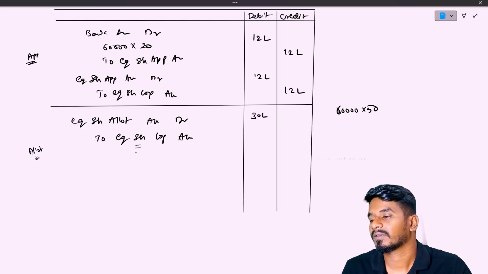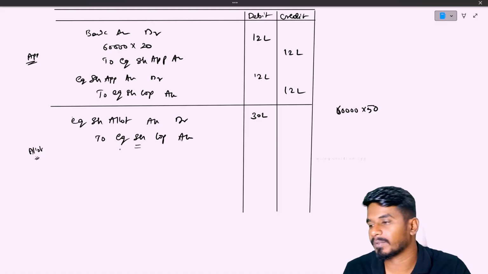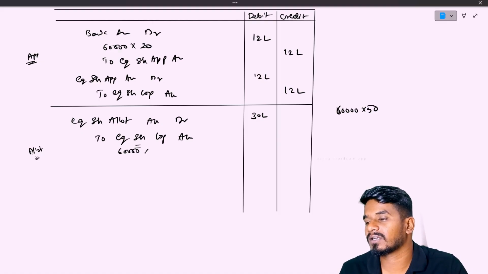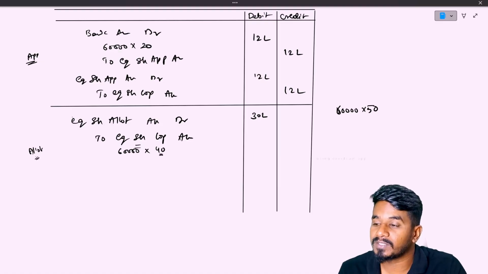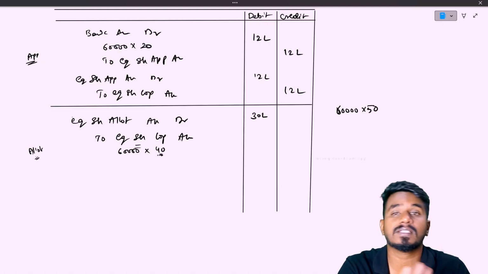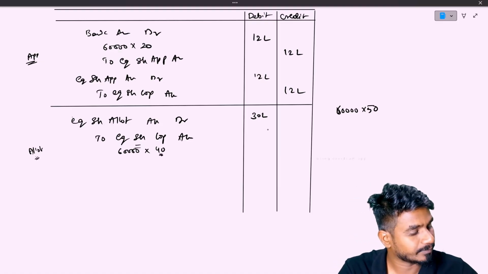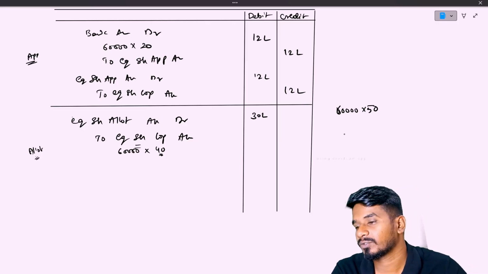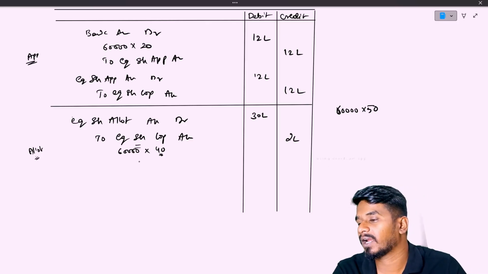But how much will we transfer to share capital account? That is 60,000 into only 40 rupees, remaining 10 is premium. So 60,000 into 40, it is 24 lakhs, and 6 lakhs to securities premium.